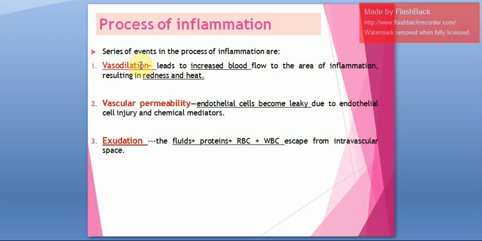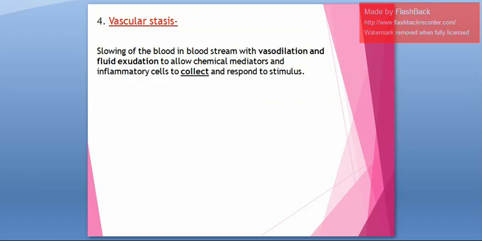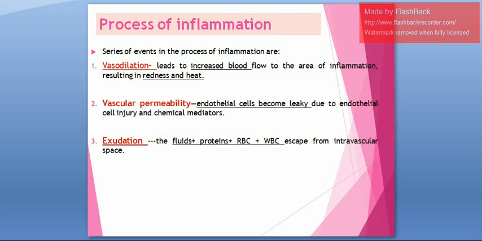First is vasodilation, vascular permeability, exudation, and then vascular stasis. These are the four main processes or series of events that happen in inflammation. We'll see what each one of them is.